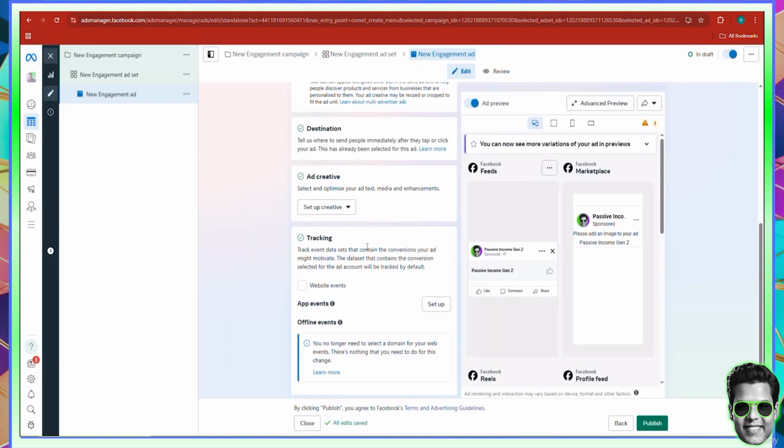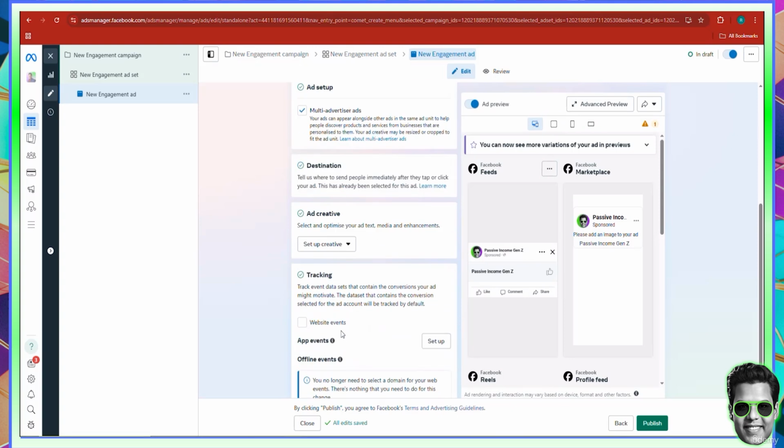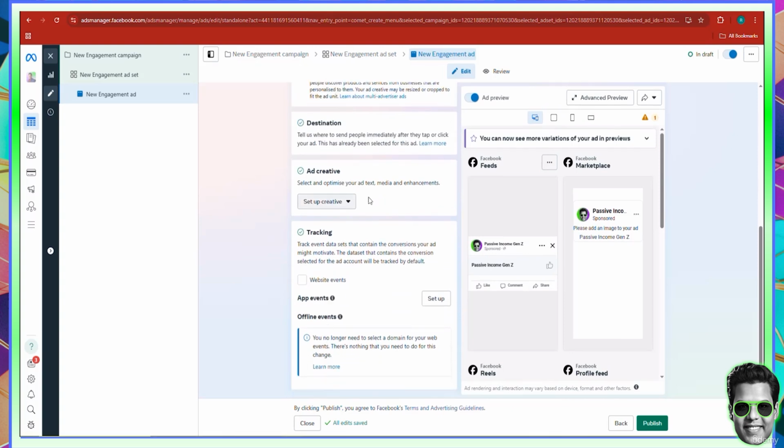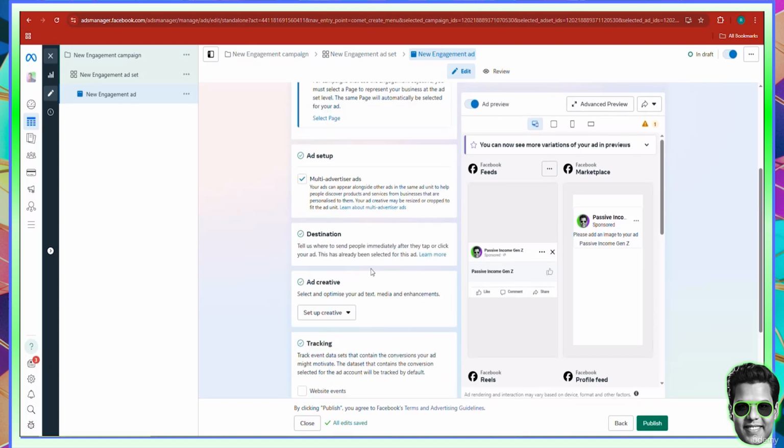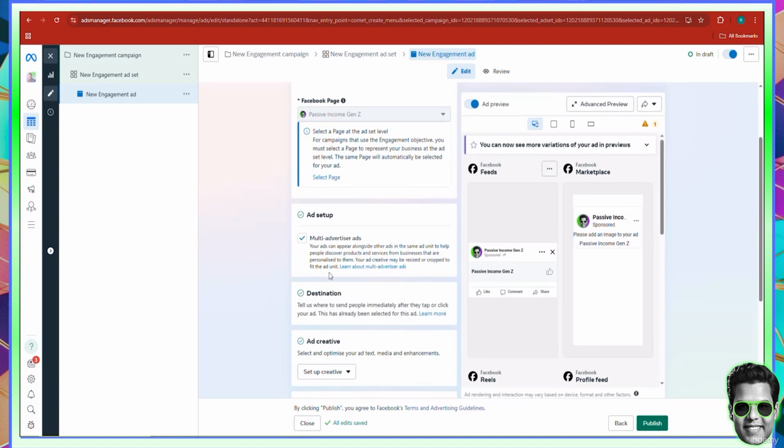Now, we don't need any tracking whatsoever. And once you've put your image and your ad text, you will see a preview right here of how it would look on the computer, and you can go ahead and publish. Now, like I said, with these types of follower campaigns, this is the only thing you need to do. You don't really need to do anything else. If you disbelieve in this, well, I've been doing this for a very, very long time, and I think I've pretty much shared with you pages that we grew, and you have proof of that.